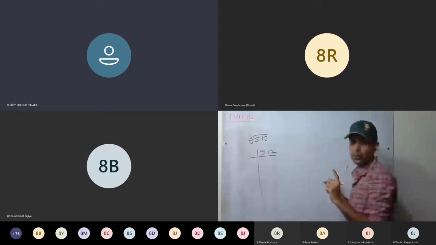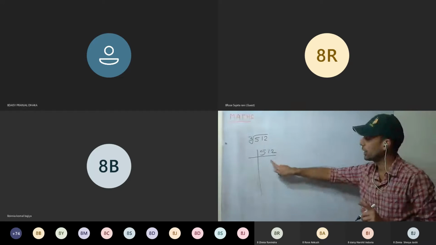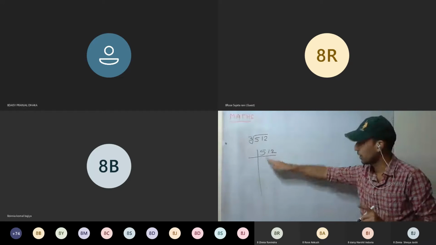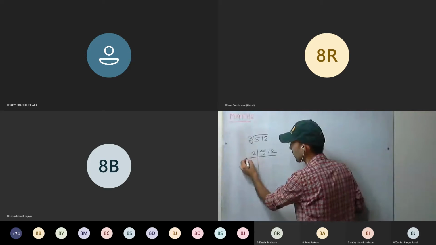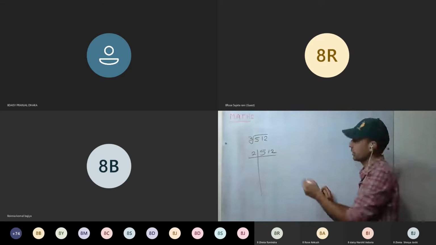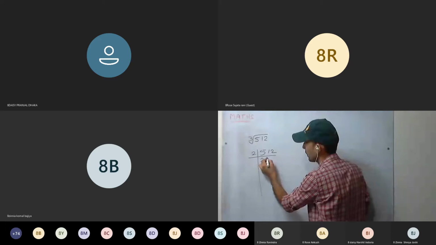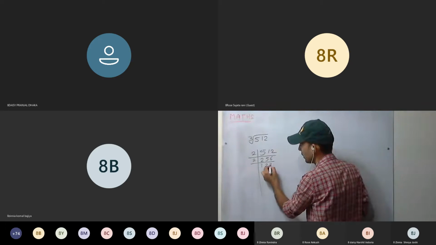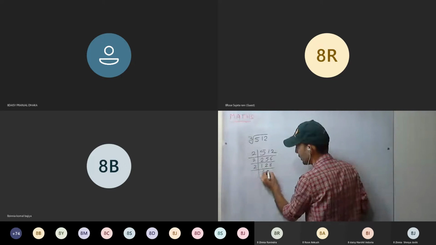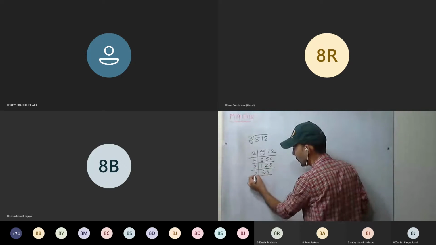So how to find the cube root? We have to go with the prime factorization method. Find the prime factors of this one. 2, how much? Again 2. Keep finding, do it in your notebook.